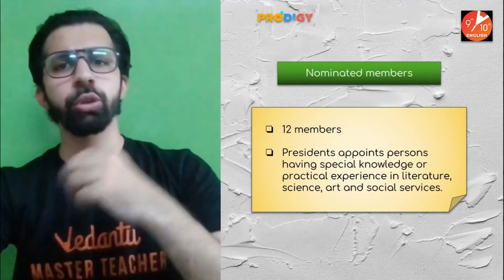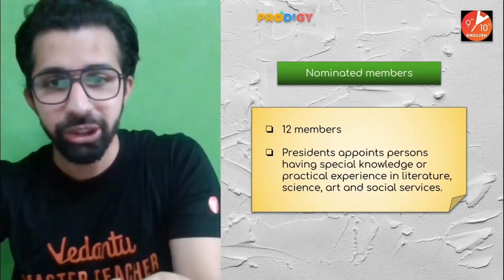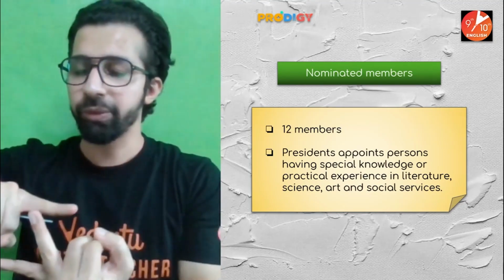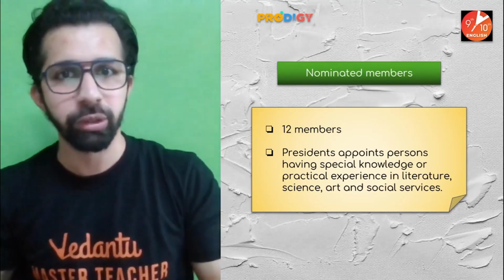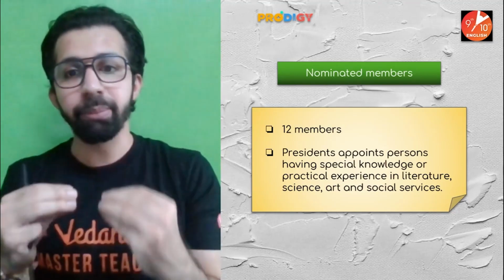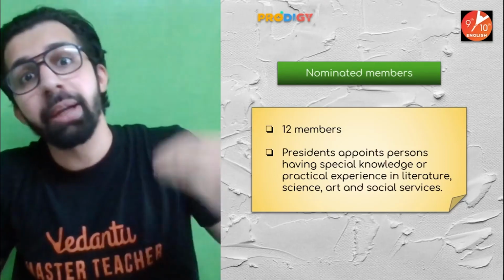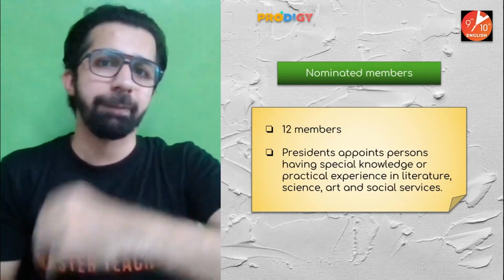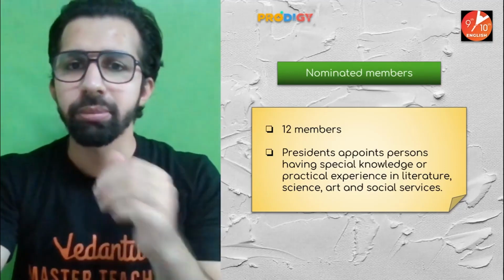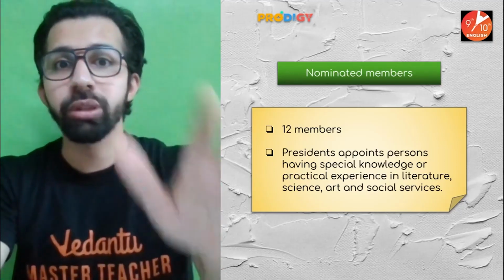Now, who is responsible to nominate? The President appoints persons having special knowledge or practical experience in the fields of literature, science, art, social services, and so on. So these 12 members can be from these fields. Okay, and these 12 members are nominated directly by the President. And the rest, how many people are remaining?